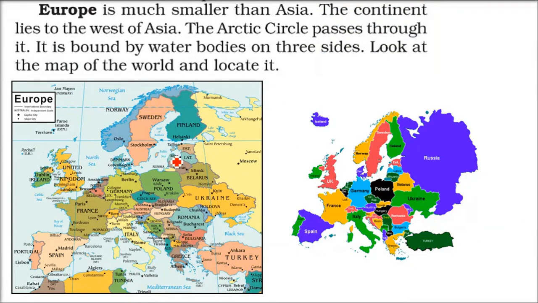Coming to Europe. Europe is a very, very important continent, because the population density is quite high. The place is small, but people live here a lot. As I said, Asia and Europe are divided by the Ural Mountains. Then we have 66.5, the Arctic Circle, which passes through it. On three sides it has sea or ocean. One side it is Asia, the other three sides, it's water.